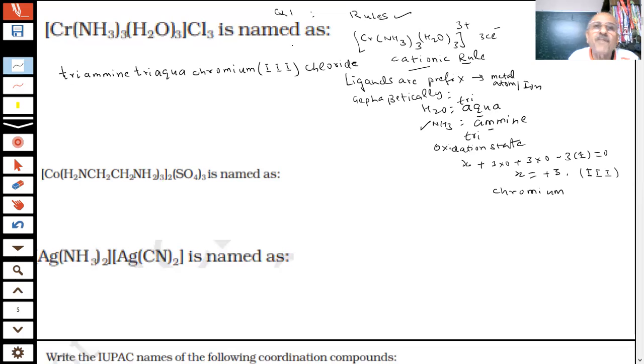Because when I will write the formula of this, then I will use those. Yes, sir. So I am not writing trichloride. Those which are outside or before, they are never written dipotassium or tripotassium if it is before. Right? So they are only written once. Here, ligands are written tri, di, tetra, but these are not written. Clear? Is there any doubt, students? No, sir. Okay, I am giving another question.